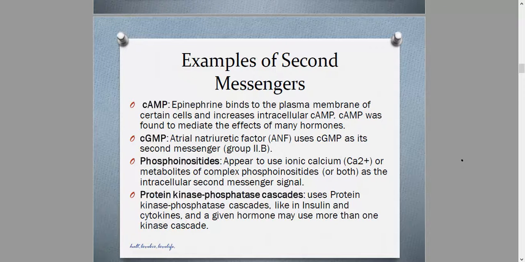And the most popular, I think, that we should be remembering regarding secondary messengers are kinase phosphatase cascades.